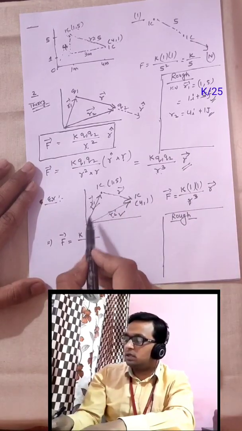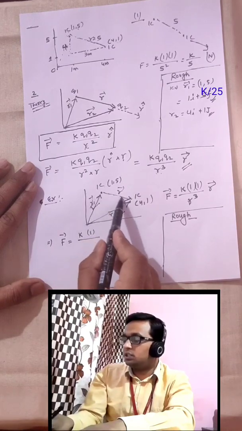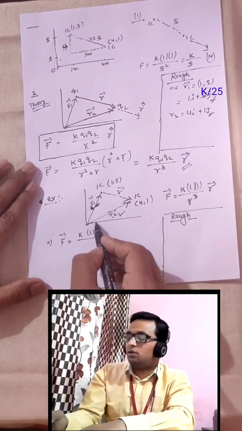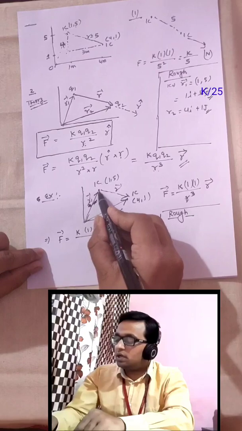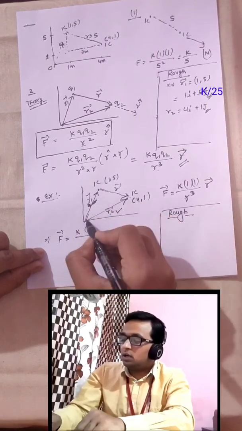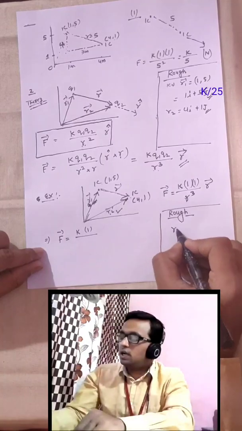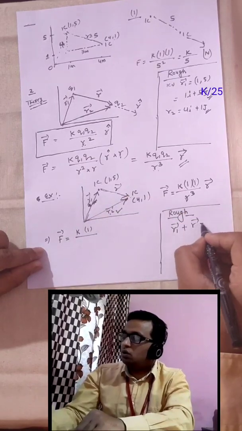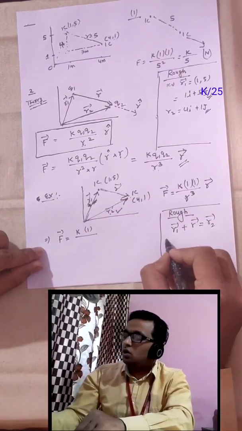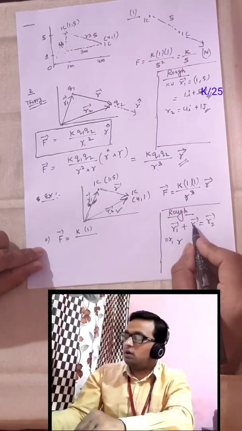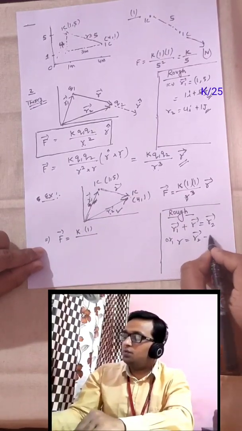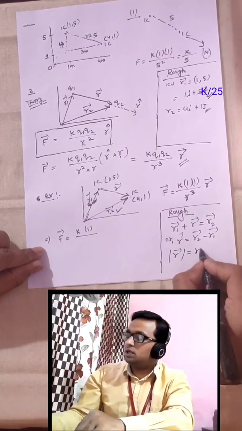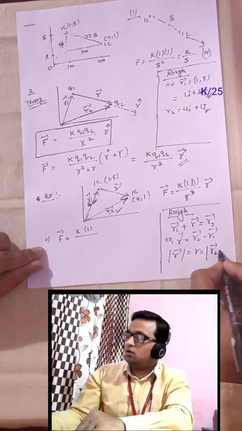So there is a relation between these vectors. By the law of triangle we can say that the first vector plus the second vector equals the third vector, or you can write r1 vector plus r vector equals r2 vector. From here we require r, which equals r2 minus r1. And the magnitude of r will be the magnitude of r2 minus r1.